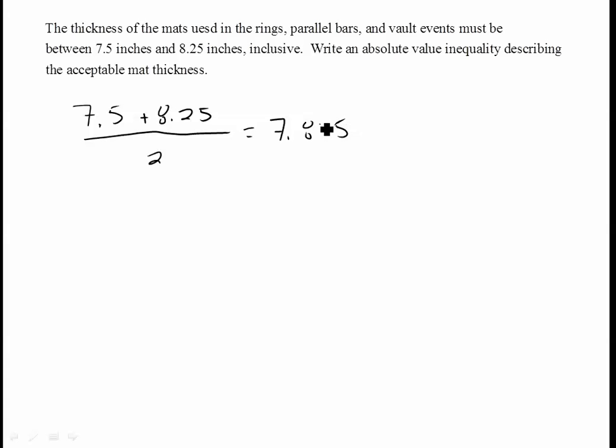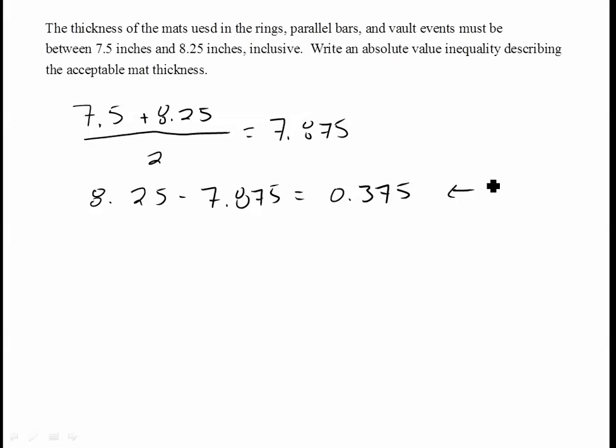7.875. For some reason, 7 7/8 of an inch is the perfect thickness of a mat in these events. I don't know, just is. And if we were to subtract these two numbers, 8.5, we use that, minus 7.875, the ideal, we get the number 0.375.